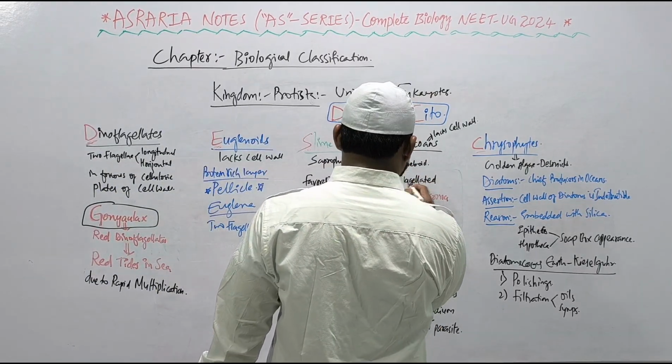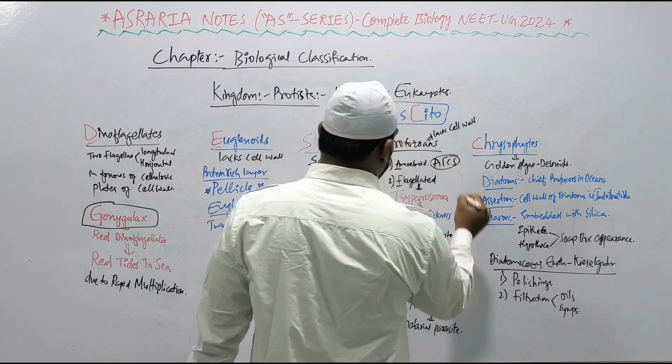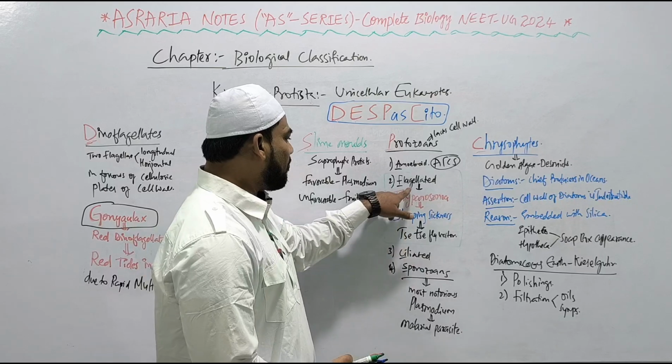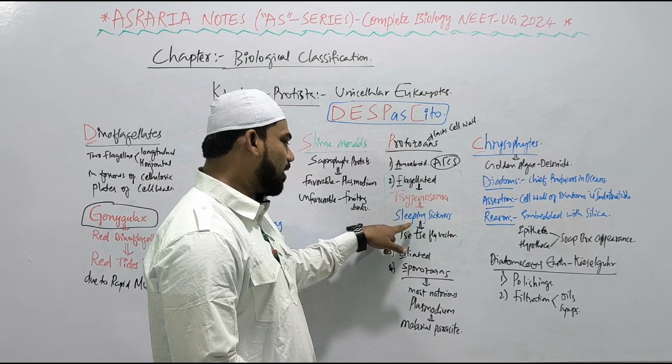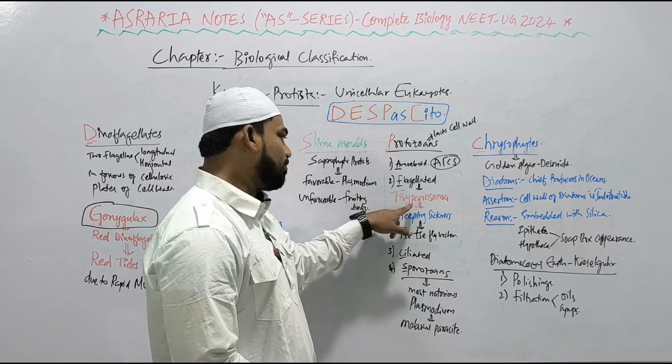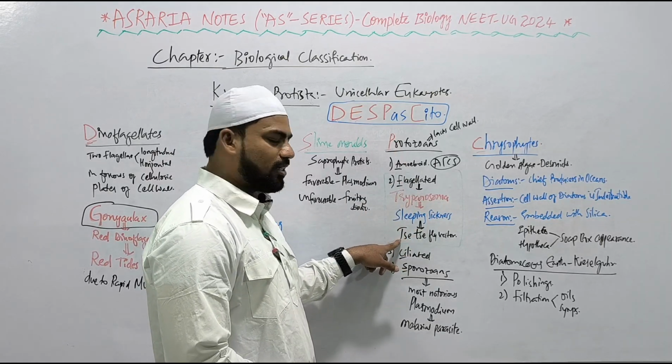Protozoans: amoeboid, flagellated, ciliated, and sporozoans, remembered as Armed Force College of Science, AFCS. Amoeboid protozoans show pseudopodia, for example Entamoeba histolytica. Flagellated protozoans are very important. Example: Trypanosoma, which causes sleeping sickness by the vector tsetse fly. Trypanosoma is the flagellated protozoan causing sleeping sickness disease carried by the vector tsetse fly.